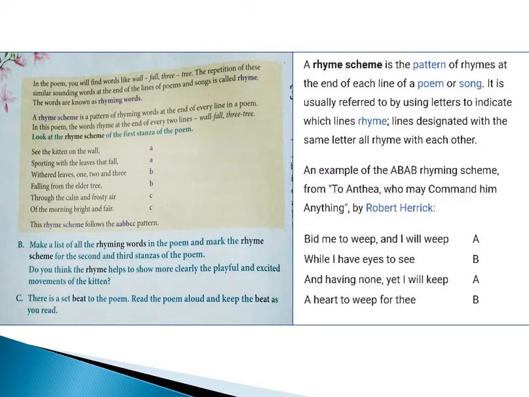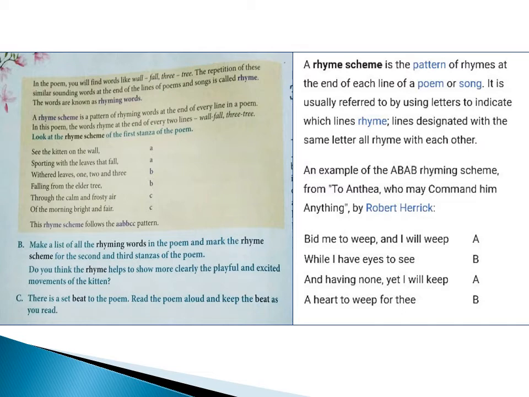So generally poems and songs have rhyming words in their lines, children. That adds beauty to the poem or the song, and makes it very interesting to listen to or learn. And also it explains the meaning very clearly. Now if you look at this stanza, children, next to each line, they gave a few letters like A, B, C. This is called a pattern, children. What is a rhyme scheme or a pattern? A rhyme scheme is a pattern of rhyming words at the end of each line in a poem.